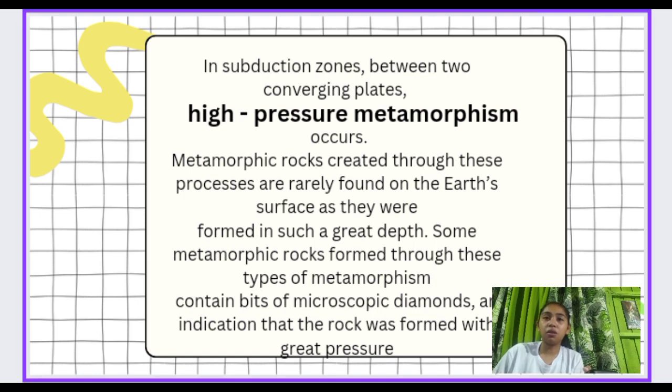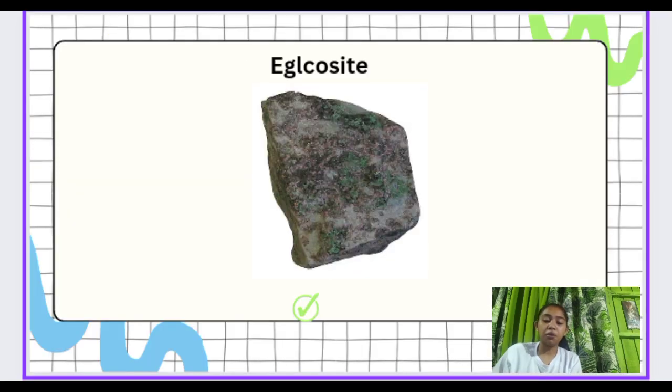Some metamorphic rocks formed through this type of metamorphism contain bits of microscopic diamonds, an indication the rock was formed with great pressure. An example of rock made through this type of metamorphism is eclogite, which has transformed with pressure greater than 28 kbar at a depth of approximately above 80 km.